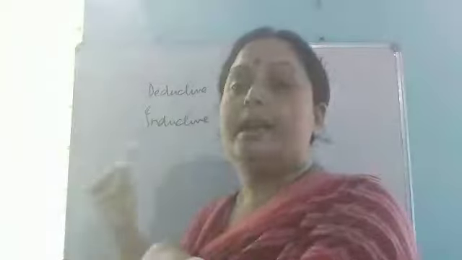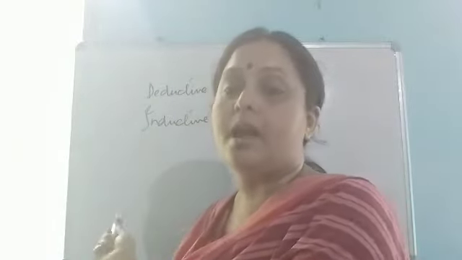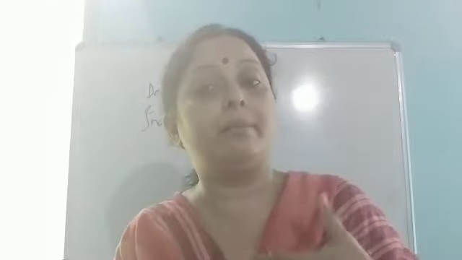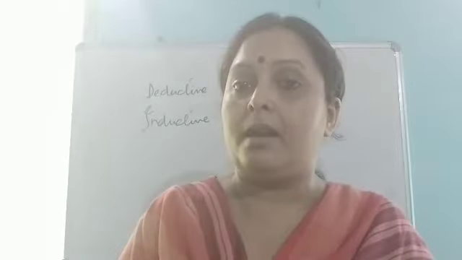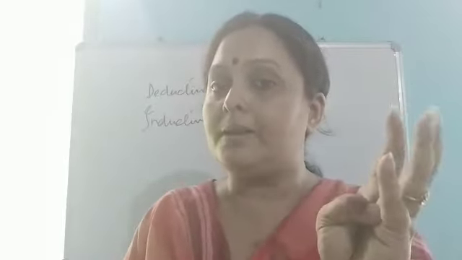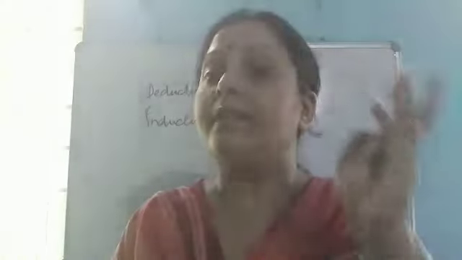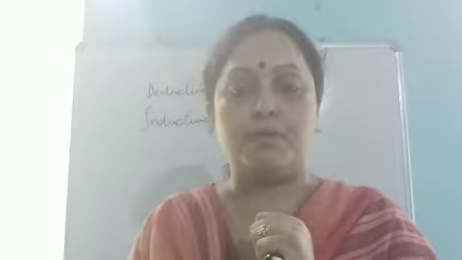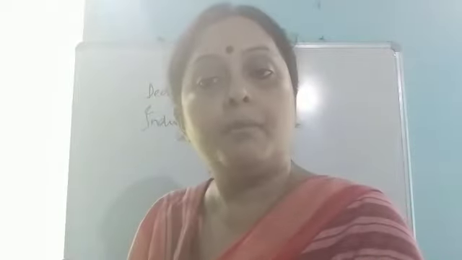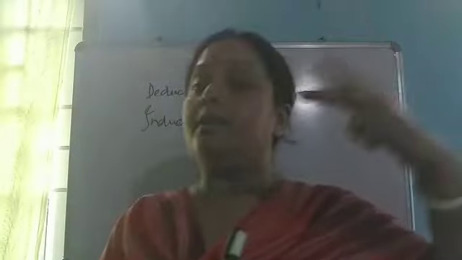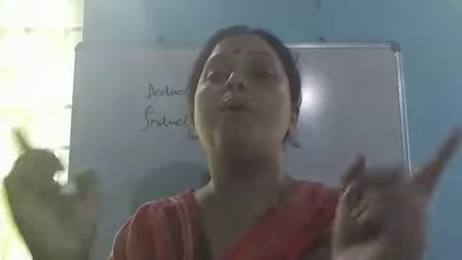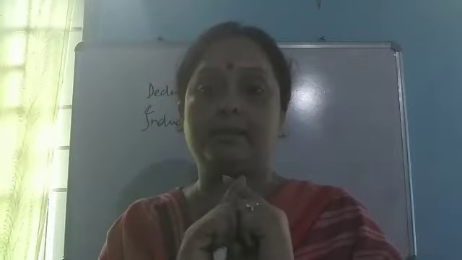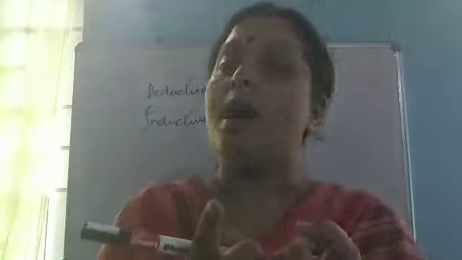For example, the example I have given just now: all men are mortal, and if I am a man then I am mortal. Here the conclusion is I am mortal. And from where have I got this? All men are mortal and I am a man. These two things are there, and that's why I have got the conclusion I am also mortal. The conclusion is I am also mortal, and the other two lines, all men are mortal and I am a man, are called premises. And the whole thing is called an argument.